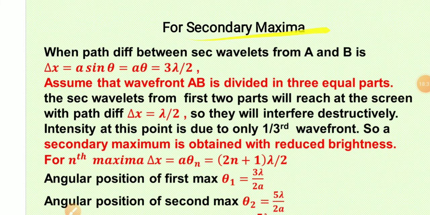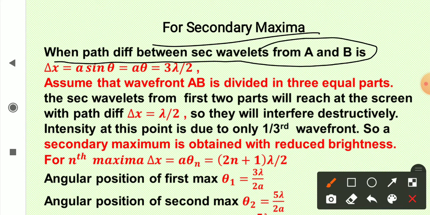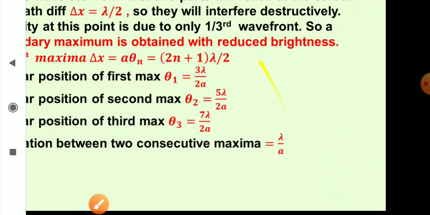For secondary maxima, when the path difference between secondary wavelets starting from points A and B is 3 lambda by 2. अब आपके जो एक्सट्रीम पॉइंट्स हैं वेव फ्रंट के, वहाँ से आने वाली सेकेंडरी वेवलेट्स के बीच का पाथ डिफरेंस 3 lambda by 2 है, तब क्या होगा? Assume that the wavefront AB is divided in 3 equal parts. So let's see how we explain it.